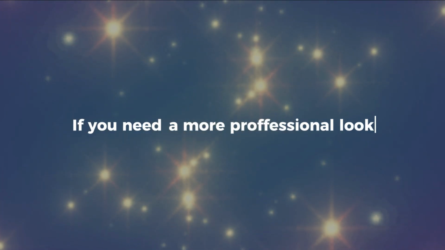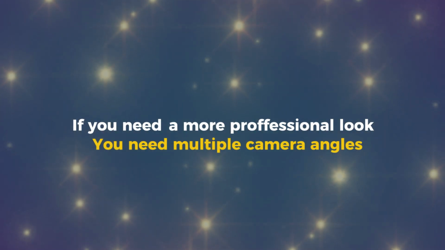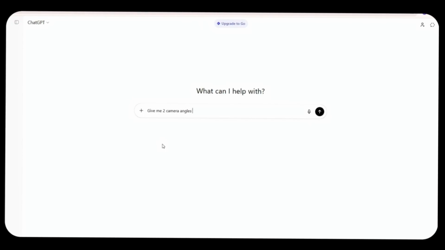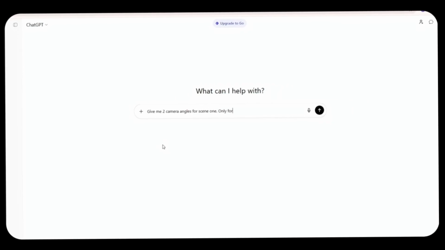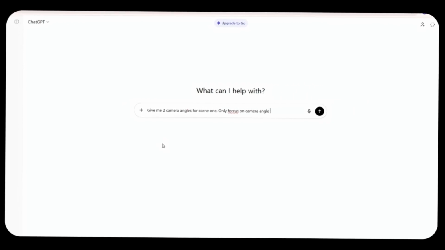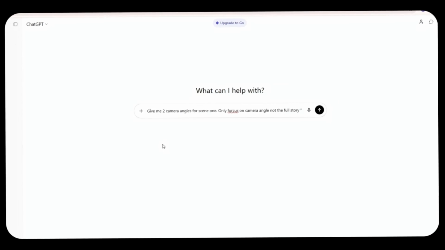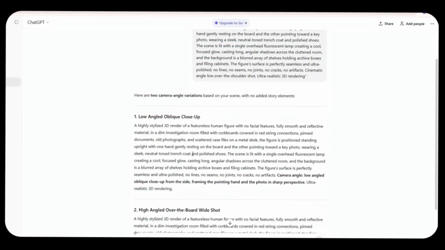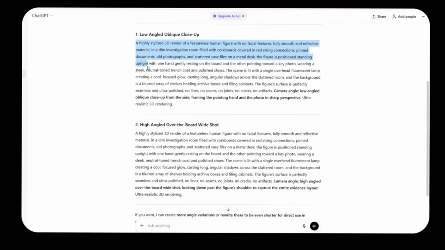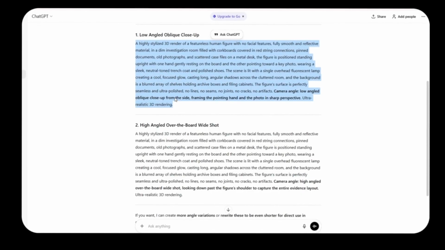Now, if you want your video to look more professional and not just like a slideshow, you need multiple camera angles for each scene. The way to do this is simple. Go back to ChatGPT and ask it this. Give me 2 more camera angles for Scene 1. Only focus on camera position, not the full story. What ChatGPT will do is give you short, angle-specific prompts. These are perfect because they keep the same scene but show it from a different perspective. Copy one of those angle prompts and head back into OpenArt.